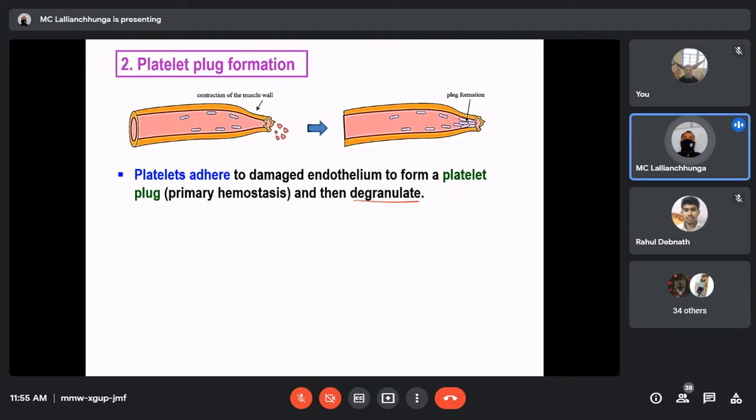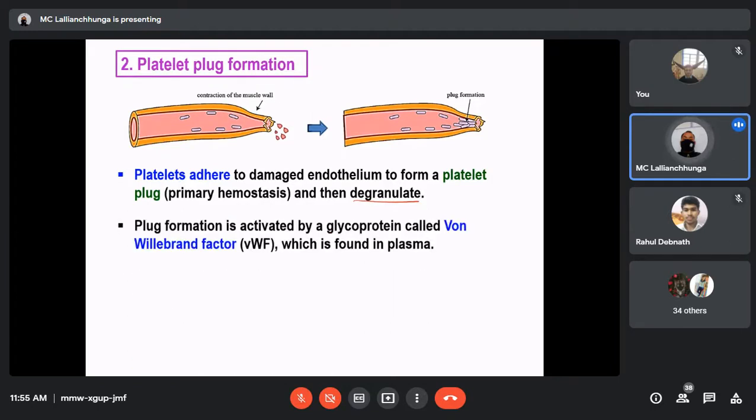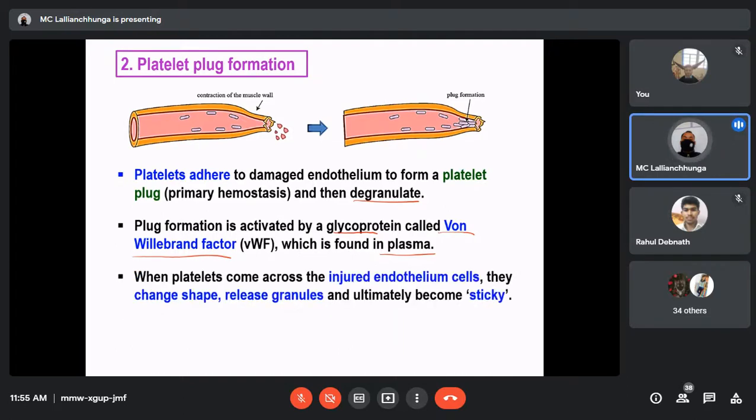Degranulate means they will release granules. Platelet plug formation is activated by a glycoprotein known as von Willebrand factor, found in the plasma. When platelets come across the injured endothelium cells, they change shape, release granules, and ultimately become sticky.